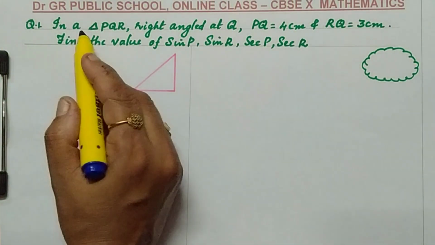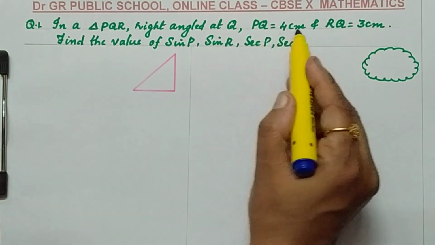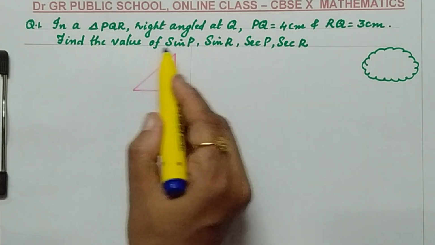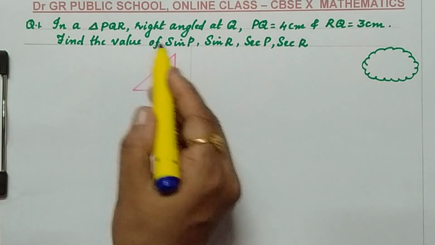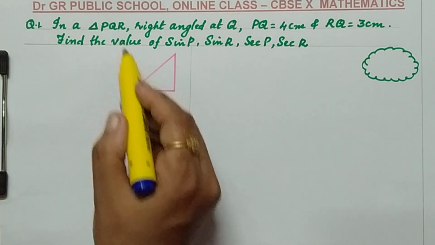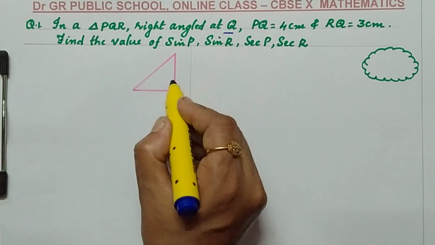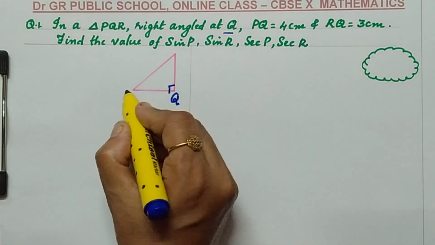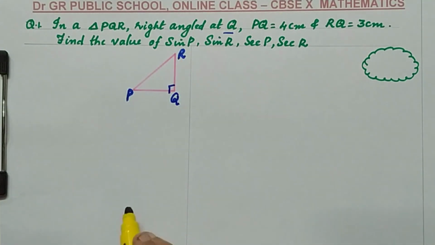Read the question. In a triangle PQR right angled at Q, PQ equals 4 cm and RQ equals 3 cm. Find the values of sin P, sin R, sec P, sec R. We need to draw the figure. The triangle is PQR, right angled at Q, so I mark the right angle as Q. The other two vertices can be marked as P and R.